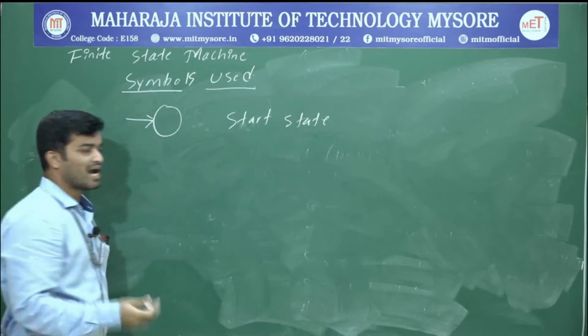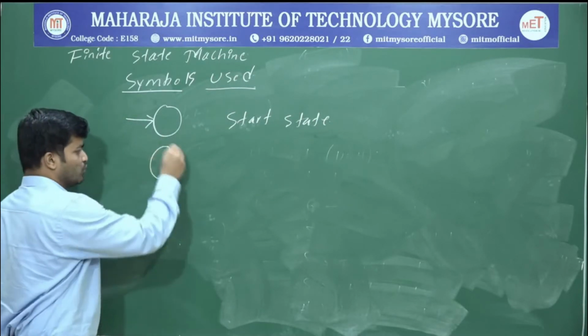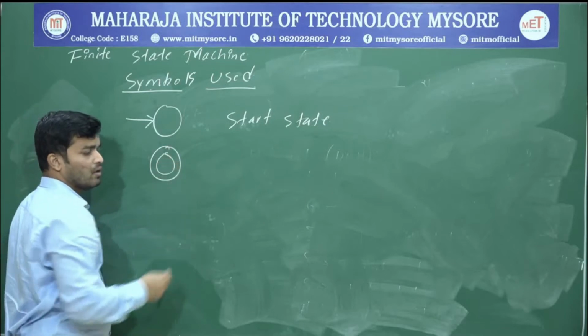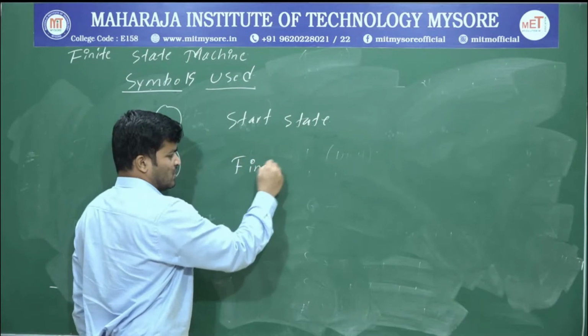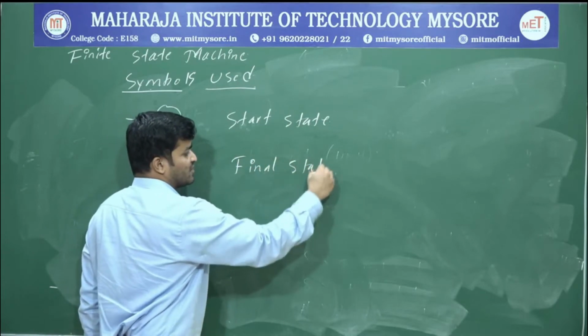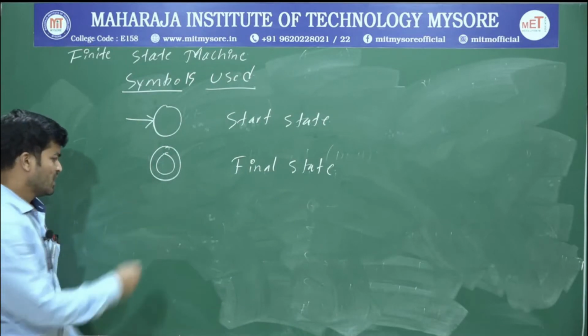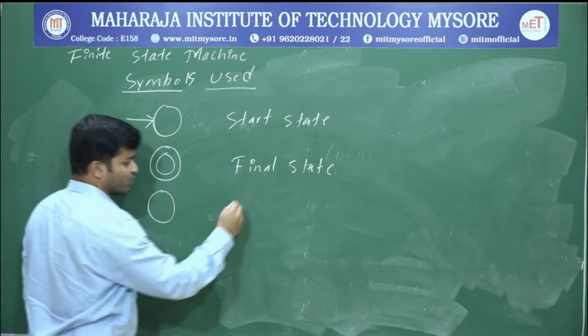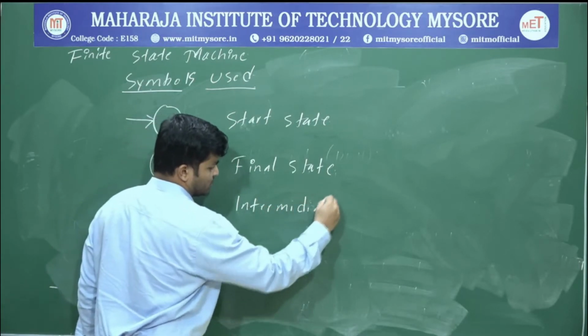If I want to represent a start state, I will use this particular symbol. If I draw a double circle, this symbol is used to represent the accepting state or final state. And if I just draw a circle, that represents an intermediate state.